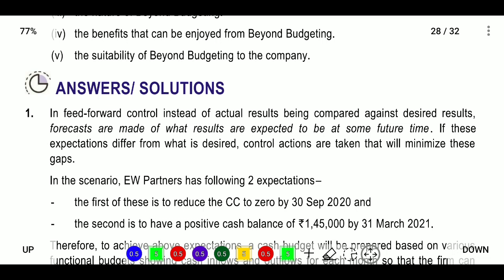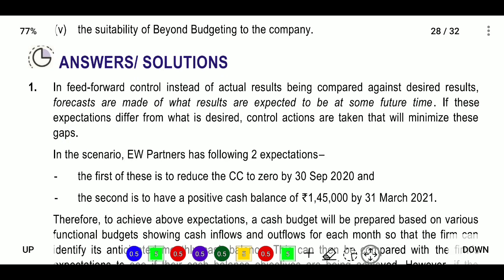And feedback control means we will take corrective actions after the events have taken place. Here, what strategies will we apply? If your cash balance is not good, we will ask our receivables to pay earlier, and if we are paying payables early, we will pay payables later, and we will ask for credit. These are the strategies to get liquidity benefit. Next, we will see the answer. What is provided in the answer?